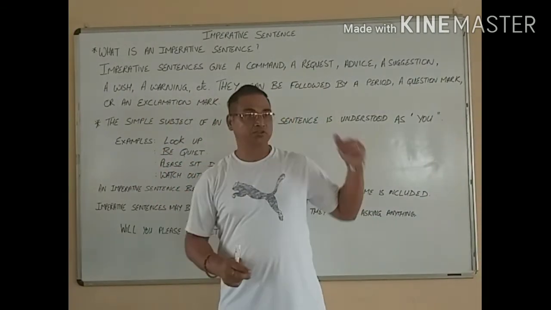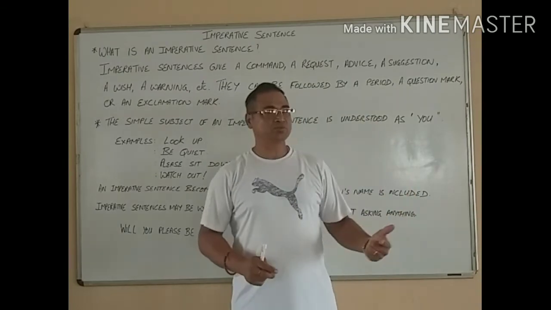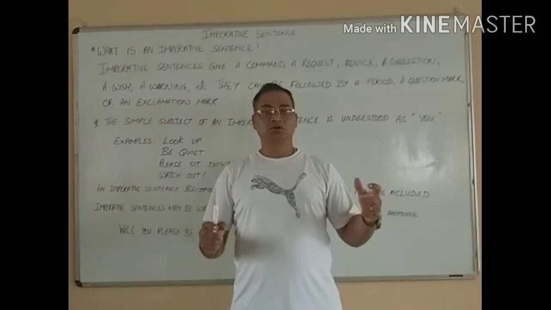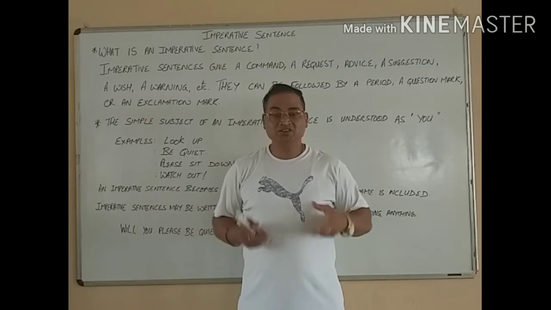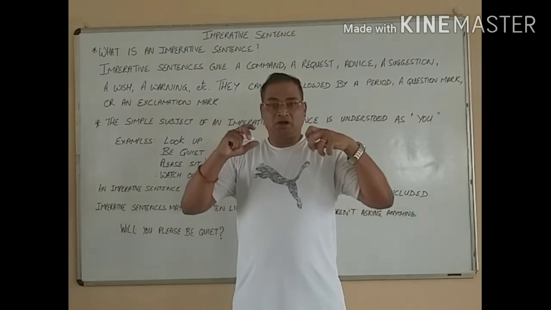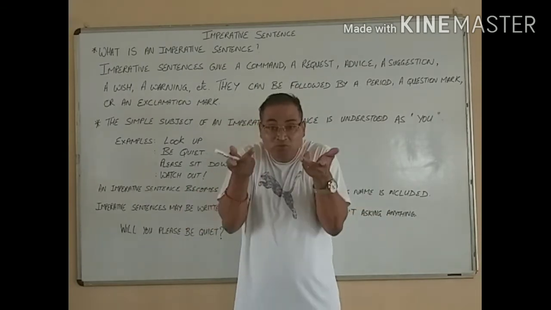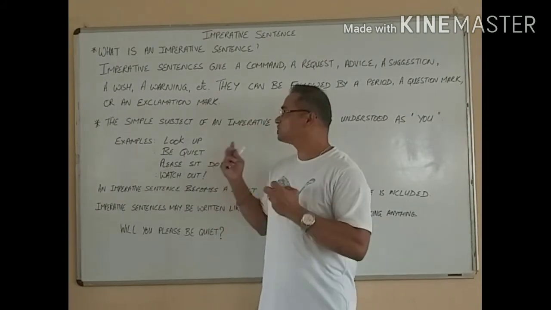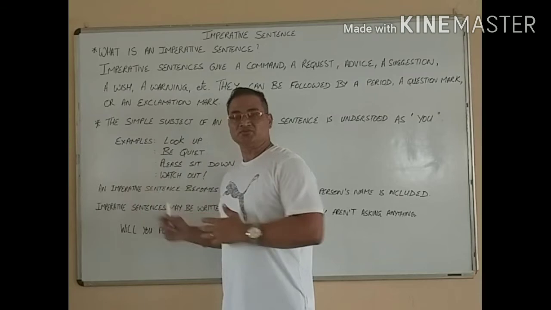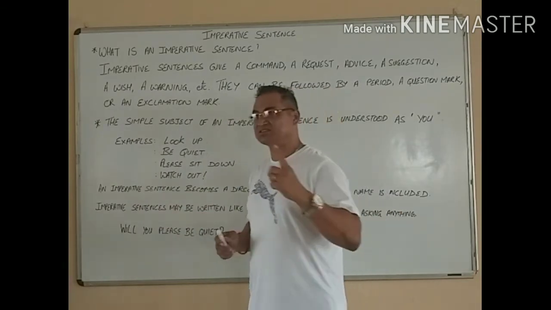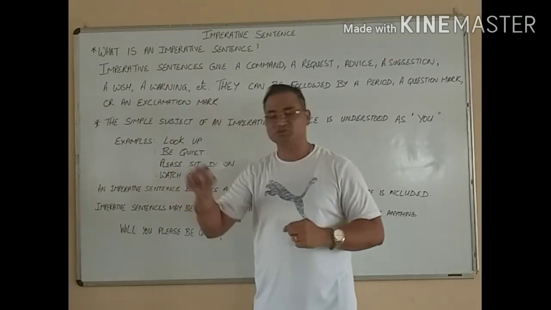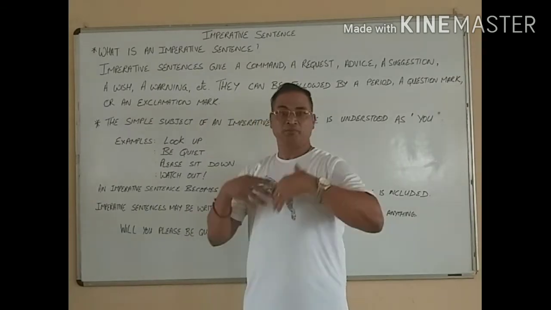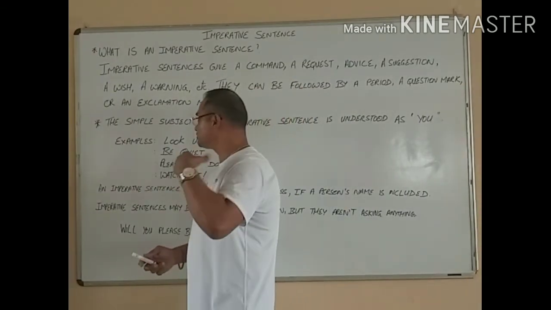Now this period, exclamation mark and question mark do not come in when we are speaking. It is the way it is announced to us, the way it is pronounced to us, the way the person expresses himself. Okay, so these become imperative sentences. It's quite difficult when we are asking somebody an imperative sentence. You could have a question mark at the end, and you could also have an exclamation mark at the end. It is the way we pronounce it. Okay, it's the way of how it is said.